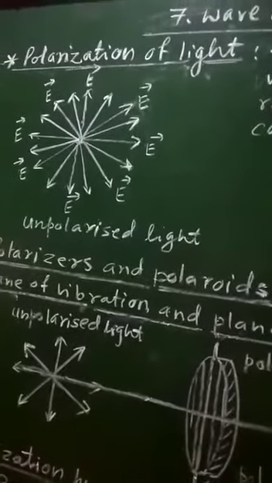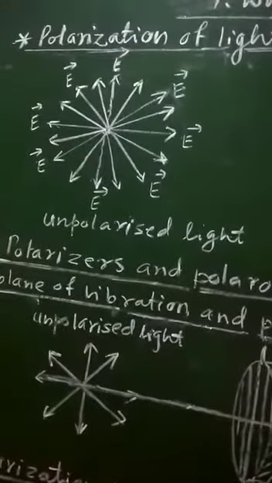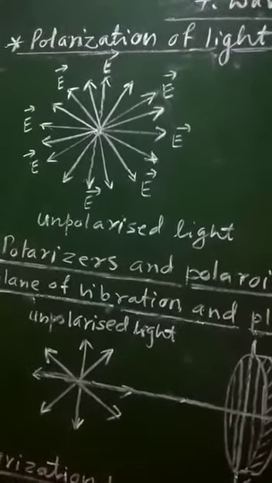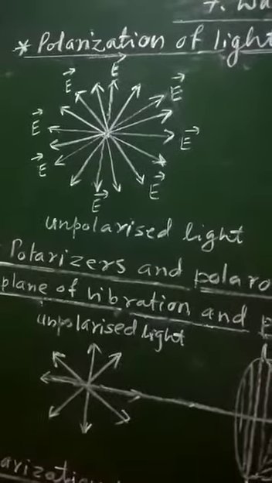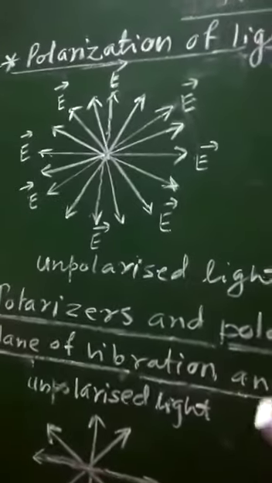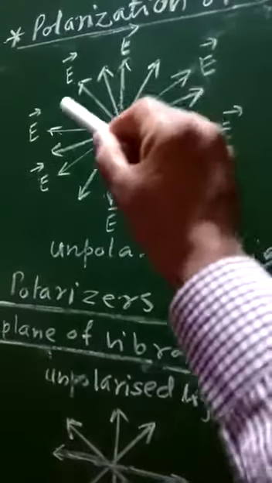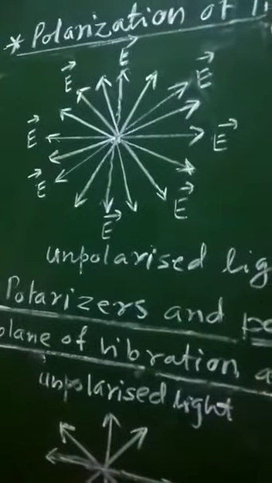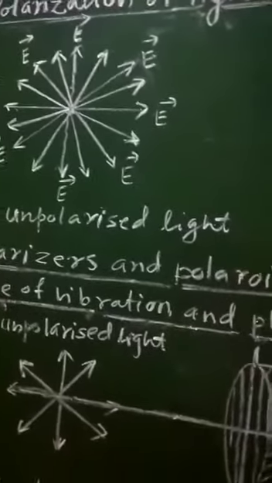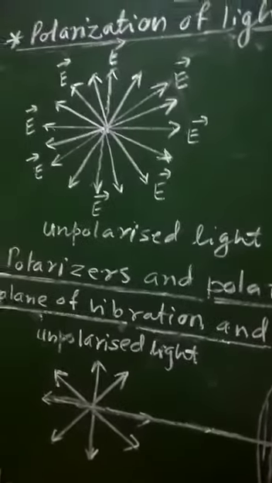So in electromagnetic waves, the electric field vector E and the magnetic field vector B are perpendicular to each other, as well as they are perpendicular to the direction of propagation of light. And therefore, if the vibrations of electric field vectors are in all possible directions and the magnetic field vectors are perpendicular to it, then such type of light is called unpolarized light.